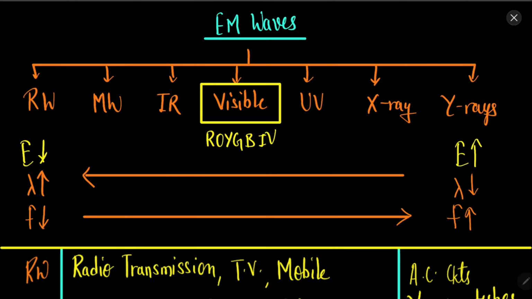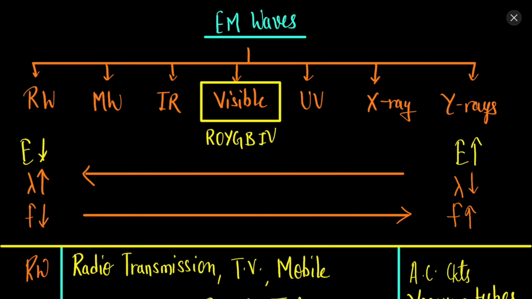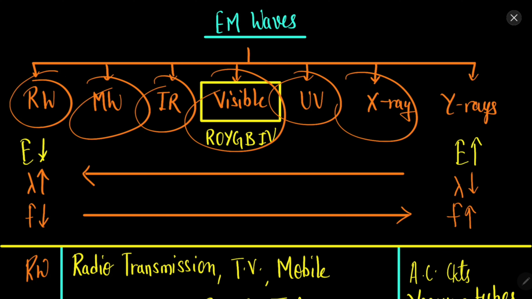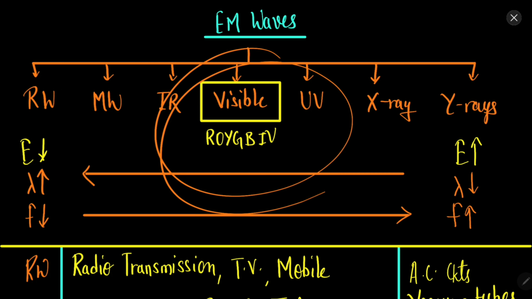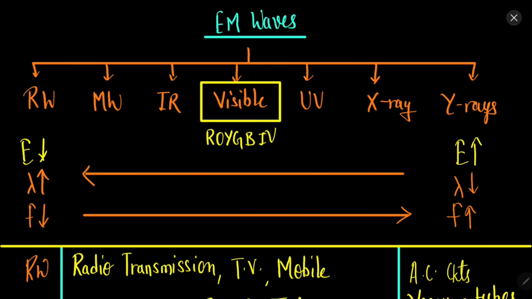Now there are a lot of different types of electromagnetic waves: radio waves, microwaves, IR rays, visible rays, UV rays, X rays, gamma rays. These all are different types of electromagnetic waves. Only the visible range can be observed by our eyes. Just like in sound, we cannot listen to all the sounds. The hearing range is 20 hertz to 20,000 hertz. Similarly, we cannot see all the electromagnetic waves.